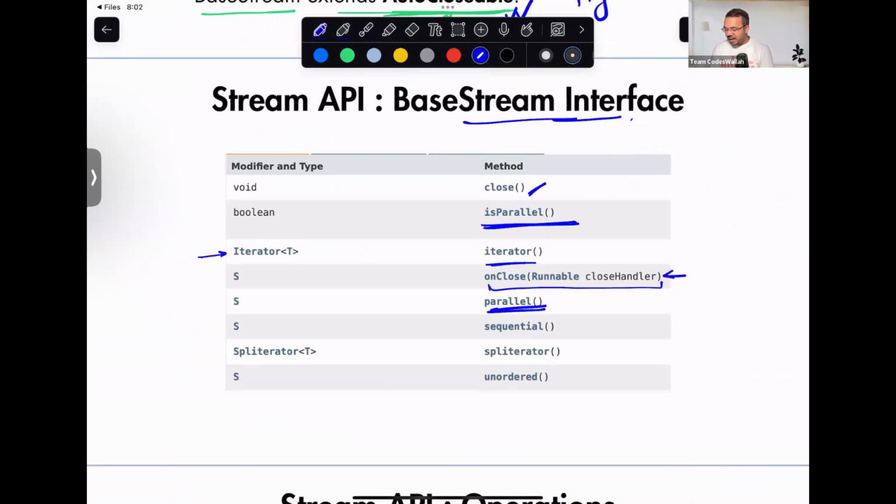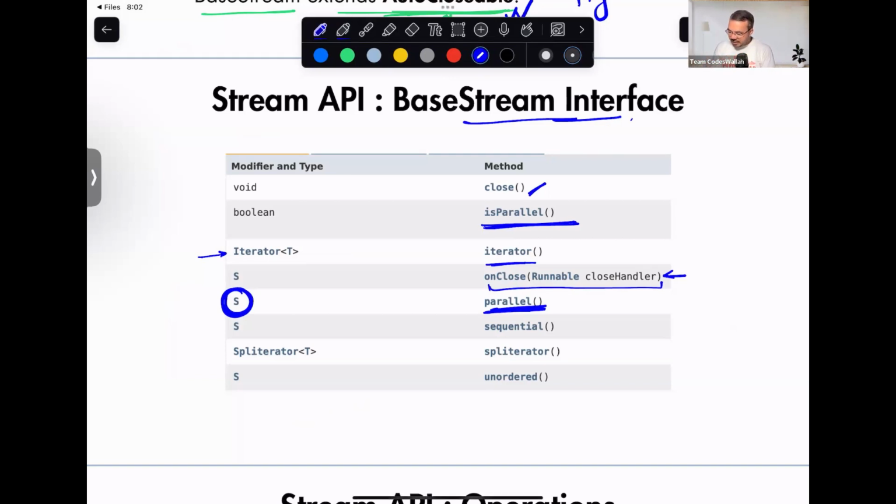Then parallel. Once you invoke parallel on any stream, it returns a new stream on which the operations that you do will be performed in parallel.